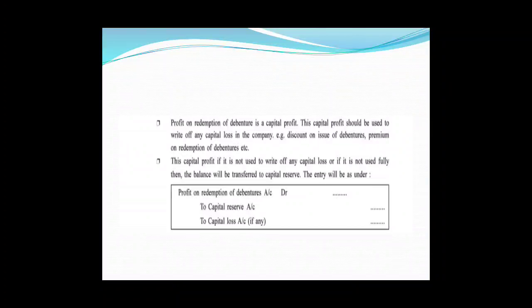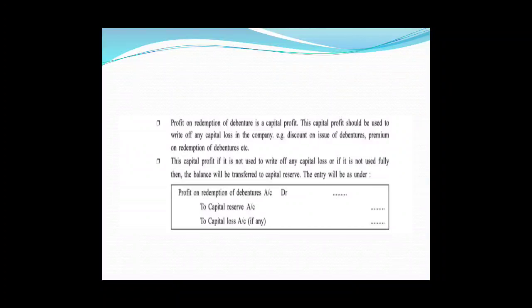The entry will be profit on redemption of debentures account debit, to capital reserve account, to capital loss if any. So simply, the profit which is earned is transferred to the capital reserve or written off against capital loss, or capital loss is written off against this profit.